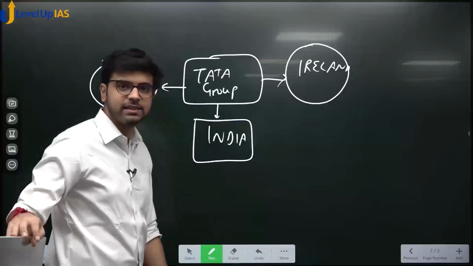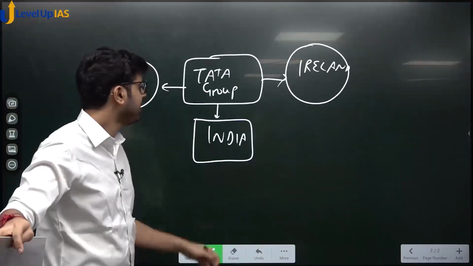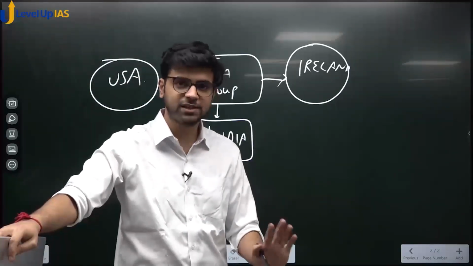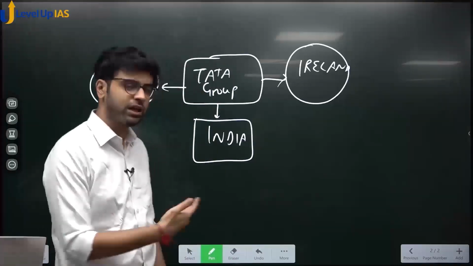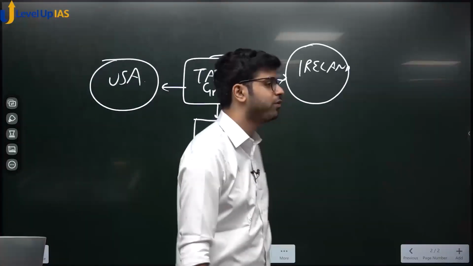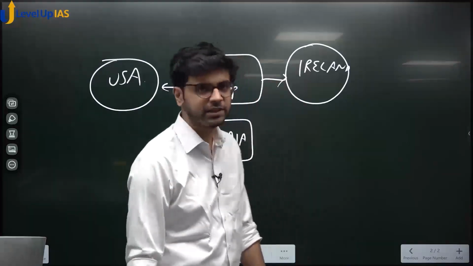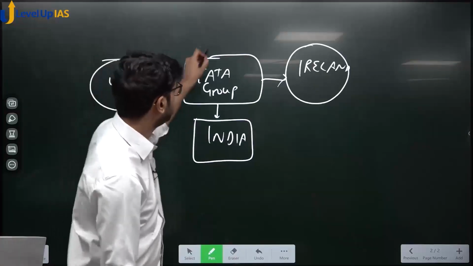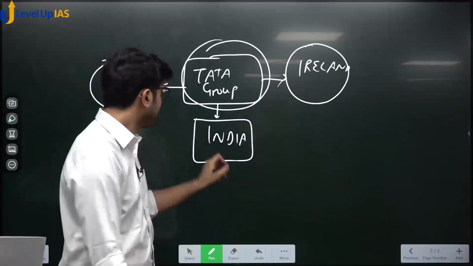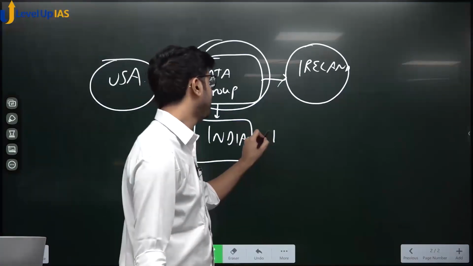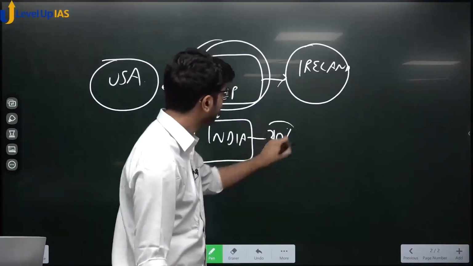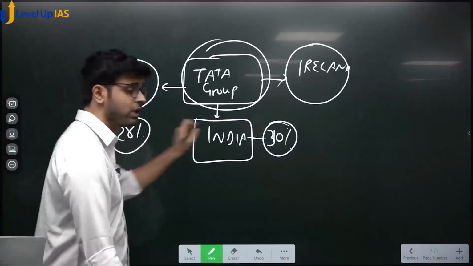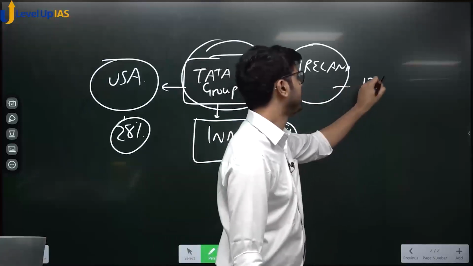Tata Group realizes that, see, ultimately income is what? Accounting. You account for your sales, you show your facts and figures. Books, registers and all. Nowadays it is in soft copy, it is all in computer, but ultimately they are financial records, statements and all. Tata Group tries to manipulate it. Now tell me, if Tata Group as a whole has to pay less tax, in India the tax rate is, let's say, 30%. In USA the tax rate is 28%. In Ireland the tax rate is 12%.